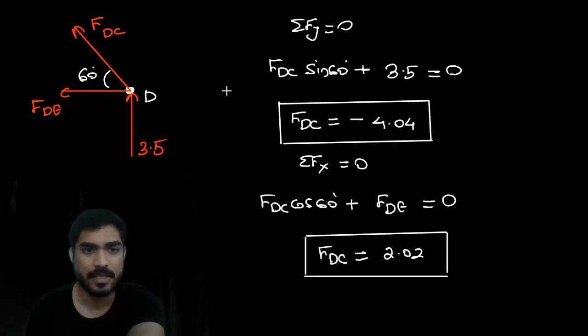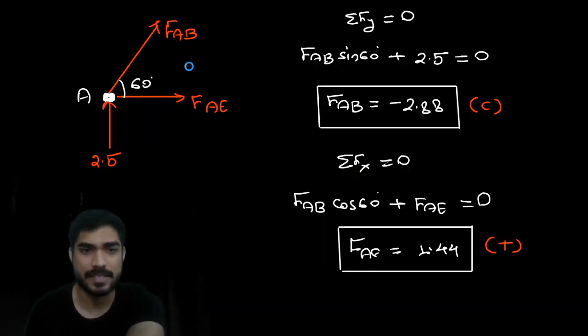We have a downward force like this. Then we have a force like this, a force like this, and a force like this. Are these the forces? Yes. Very good.